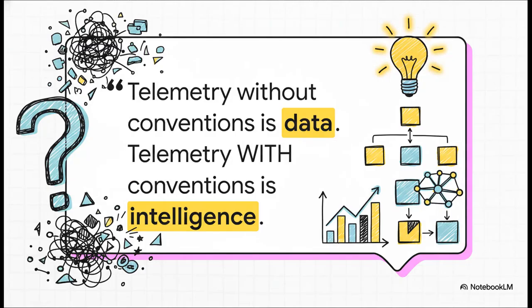And that really brings us back to the core idea of this whole explainer. It all boils down to this one simple truth. Telemetry without conventions? It's just data. But telemetry with conventions, now that's intelligence. It's structured, it's correlated, and it's ready for some serious automation from the second it's created.